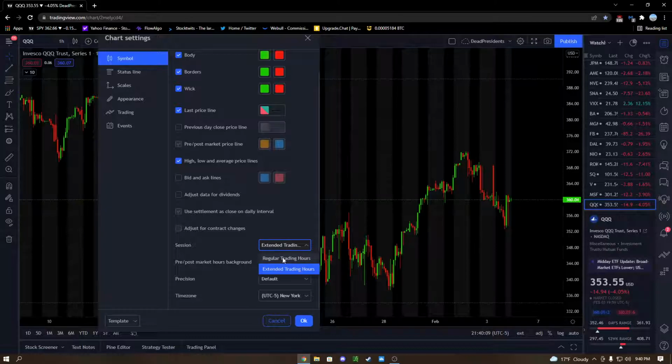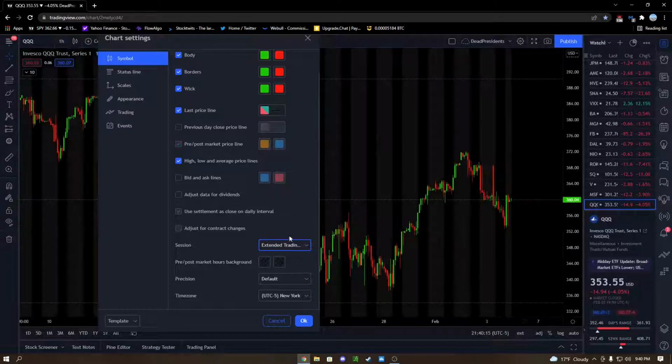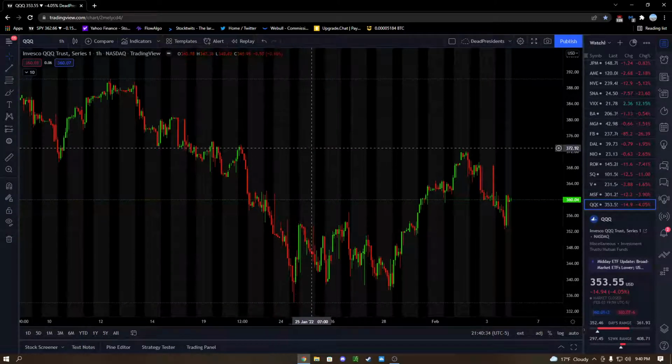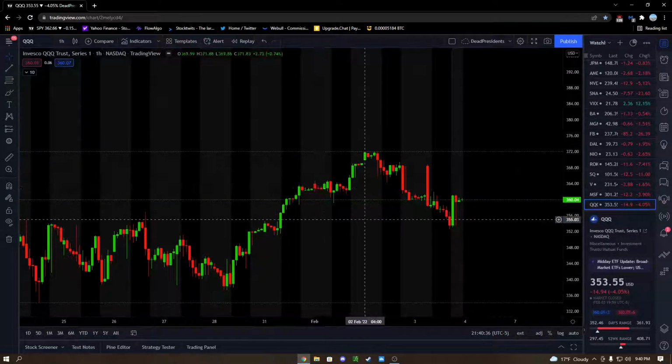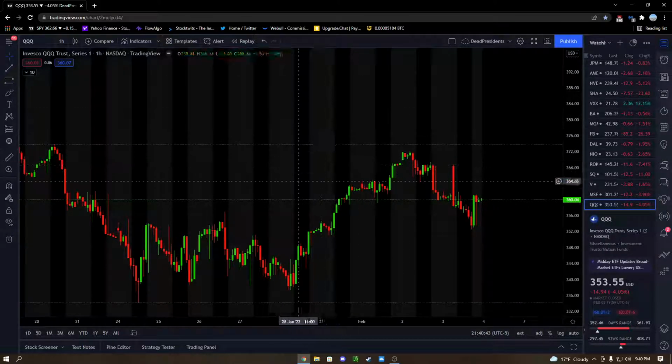Session, and you want to make sure that if yours is on regular trading hours, you change it to extended trading hours, because then you'll get aftermarket and pre-market moves on your chart, because on TradingView it won't show you that regularly. So you need to do that on the session. You're going to come to chart settings and symbol, session, extended trading. All right, and once you do that, just press OK. Now you can see this highlighted part is the extended trading hours. So once you got that done, your chart's all good.